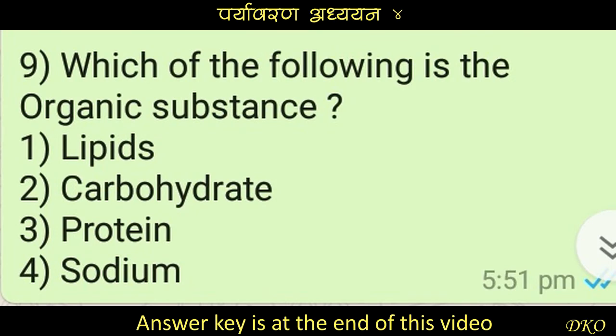Question number 9. Which of the following is the organic substance? Option number 1 is lipids, option number 2 is carbohydrate, option number 3 is protein, and option number 4 is sodium.